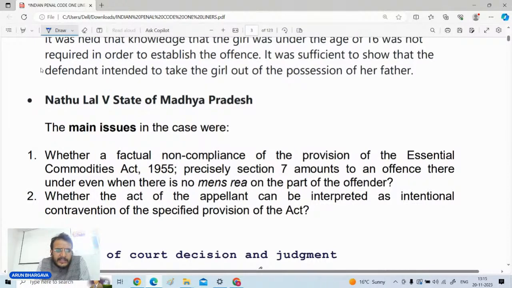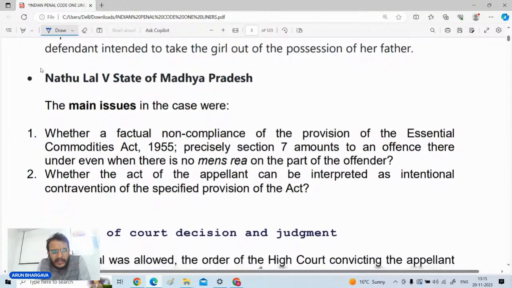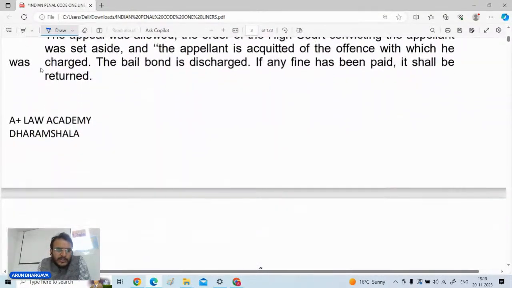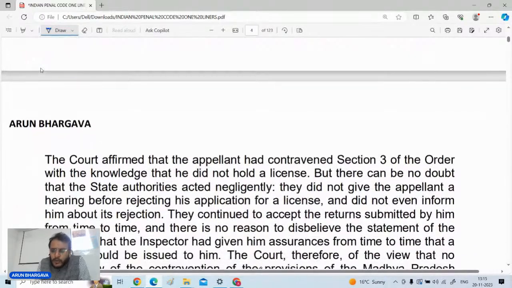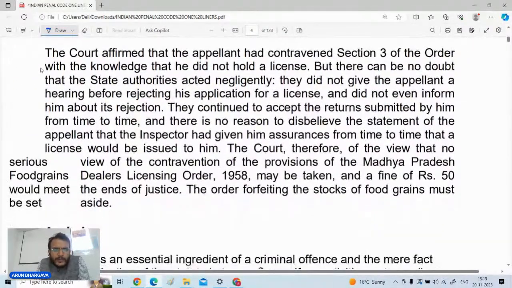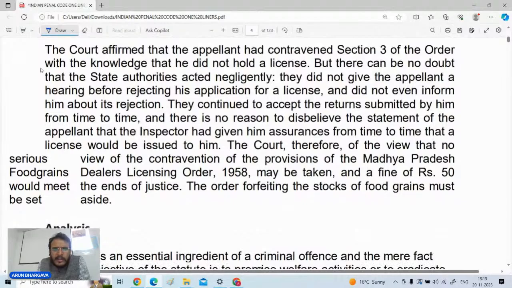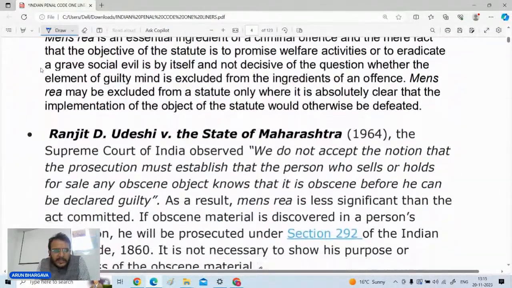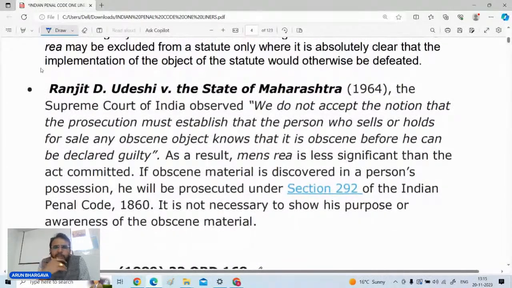There is another case which is related to the mens rea, that is Nathulal versus State of Madhya Pradesh. Again, the concept of mens rea is taken up in this particular judgment also. What kind of question comes in the DGS? That is, which case is related to mens rea or strict liability? So these basic cases which I am telling you people are directly associated with the concept of mens rea.